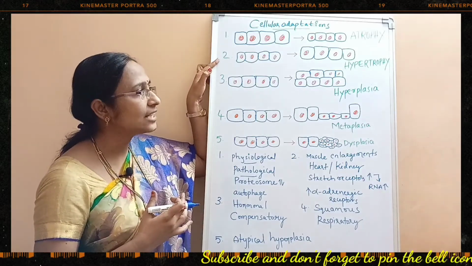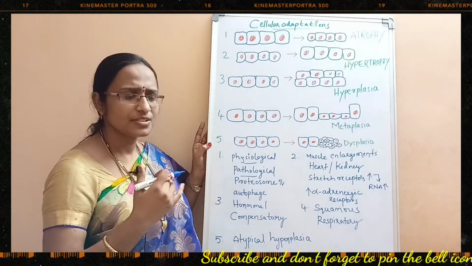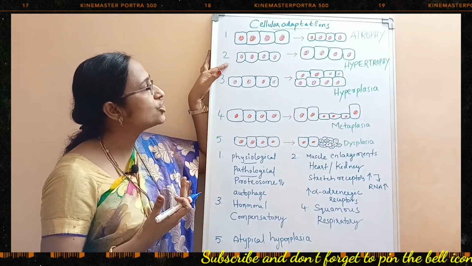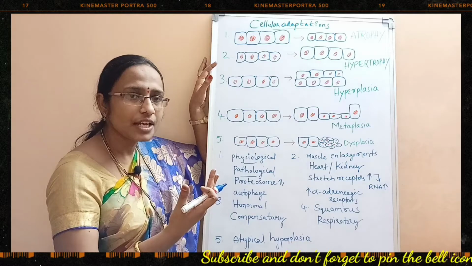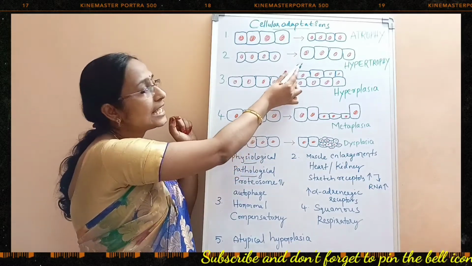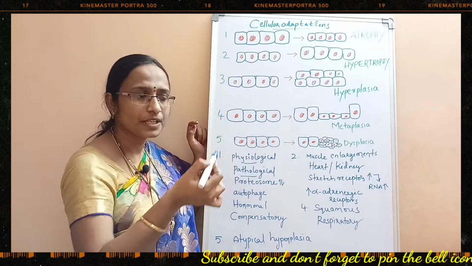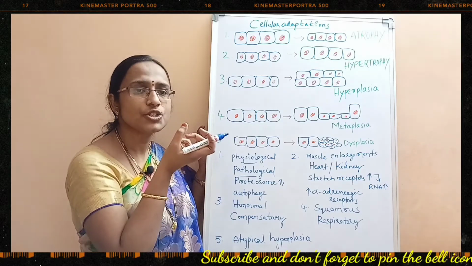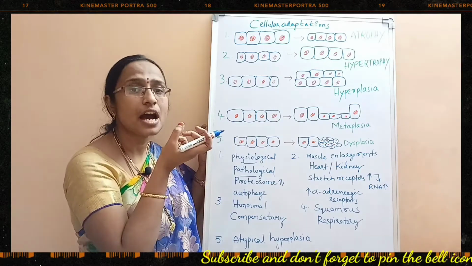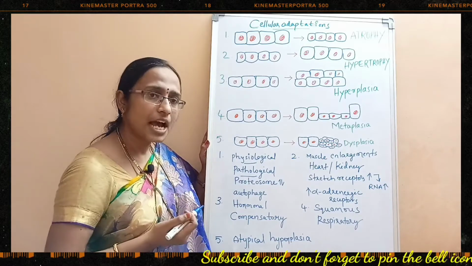Then moving on to the second one, this is hypertrophy. The name itself indicates it. Initially the size of the cell is small, and after the cellular adaptation the size has increased. That is called hypertrophy. That means there is an increase in cell size, an increase in tissue size, and finally an increase in organ size. That is called hypertrophy.